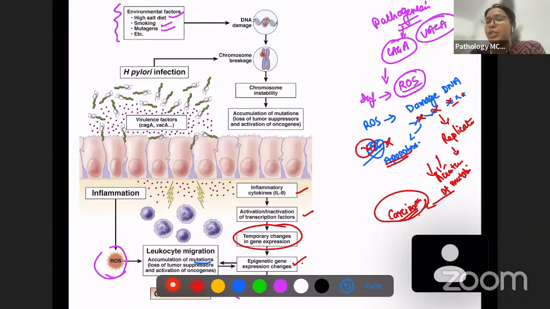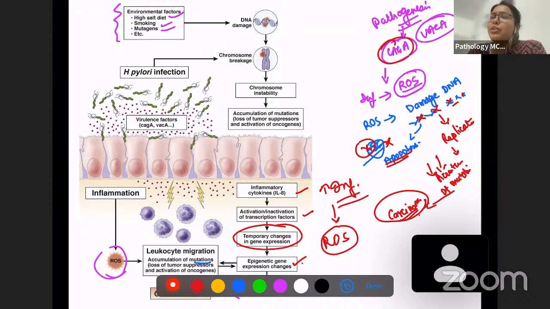Ultimately, how does H. pylori cause carcinoma? By producing reactive oxygen species. How? By inducing inflammation. Okay. And what are the 2 proteins which induce inflammation? You have to remember CagA and VacA. These are the 2 proteins which H. pylori produces and results in inflammation, which can produce reactive oxygen species, ultimately accumulating DNA damage and resulting in carcinoma. Okay.